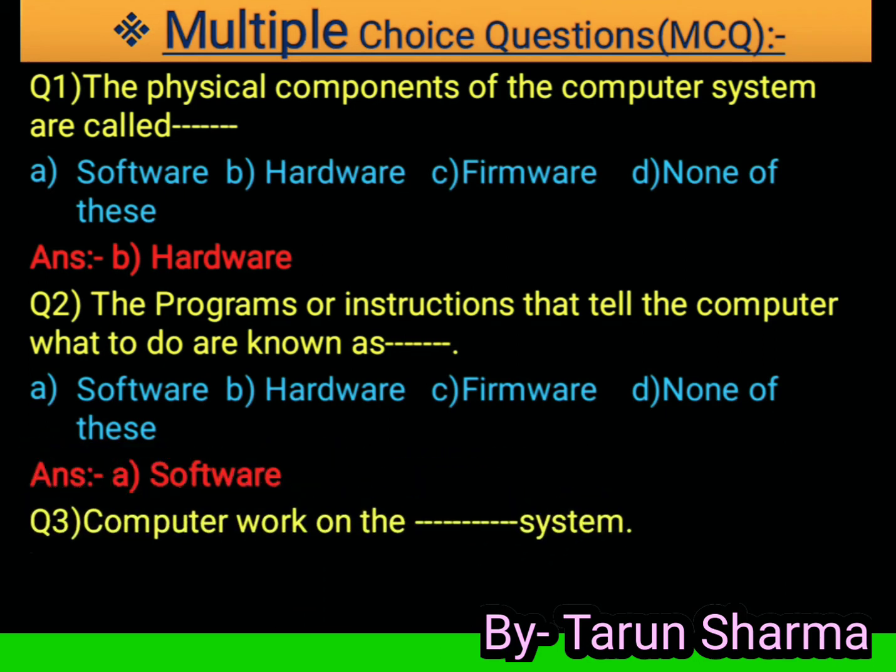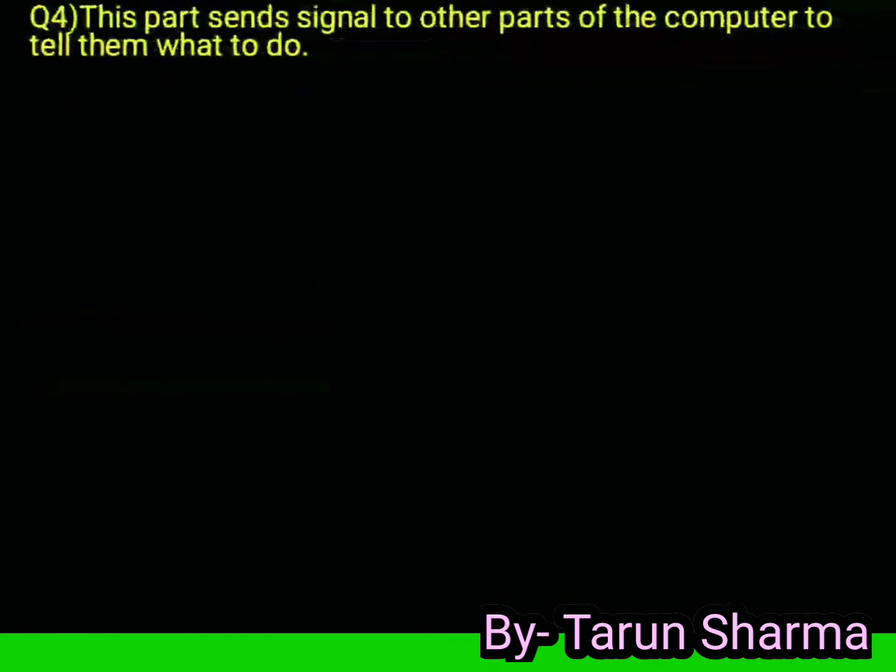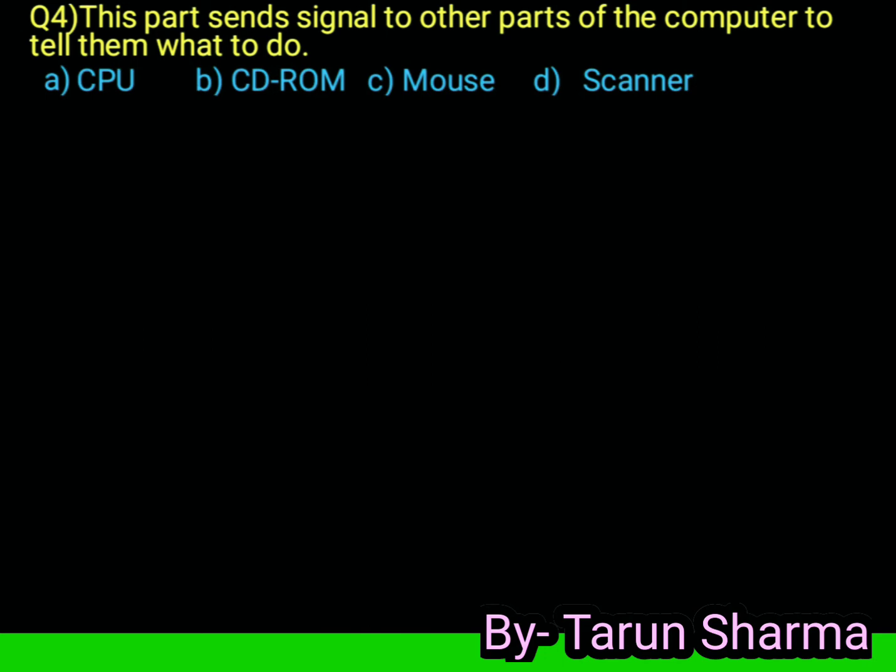Next question. Computer works on the dash system: decimal, binary, octal, none of these. Answer is binary. Question 4. This part sends signals to other parts of the computer to tell them what to do. Option CPU, CD-ROM, mouse, scanner. Answer is B, CPU.